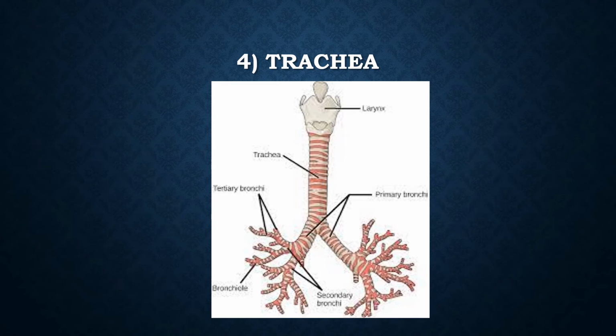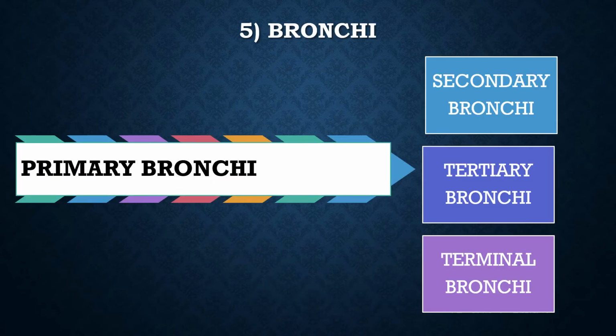Next one is tracheae. It is commonly called as windpipe. It is a short tube present between larynx and bronchi. It is supported by 16 to 20 C-shaped rings of hyaline cartilage and it is lined by ciliated pseudostratified epithelium. Next one is bronchi. The trachea divides into right and left primary bronchus that enter into their respective lungs. Each primary bronchus divides 23 times to give rise to secondary, tertiary, and terminal bronchi.